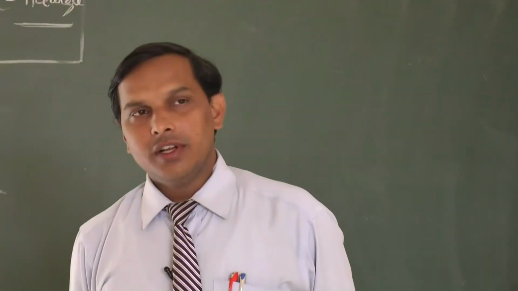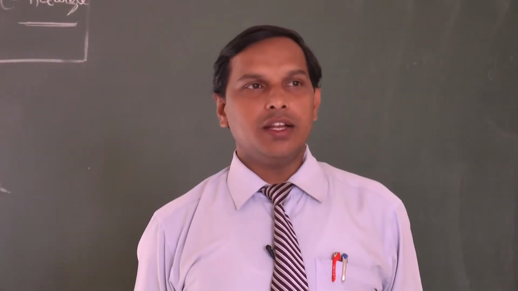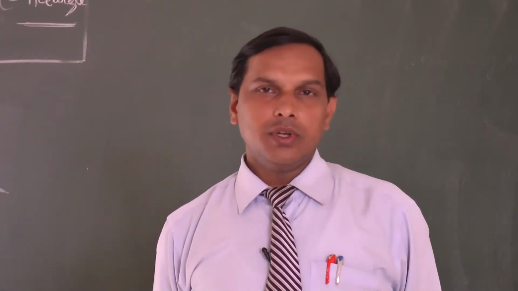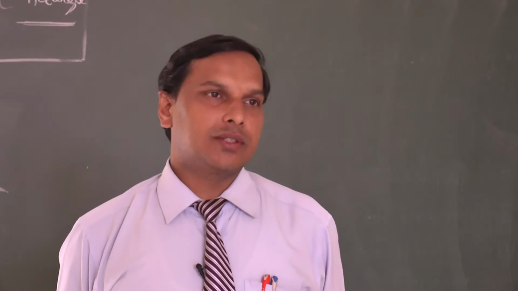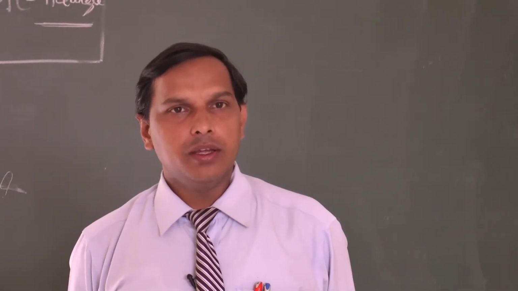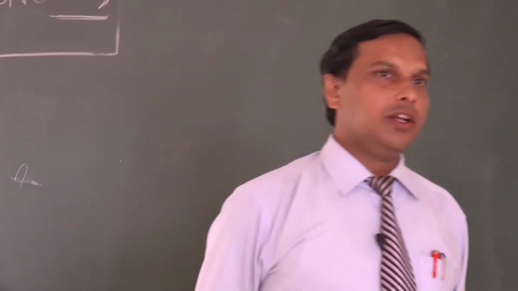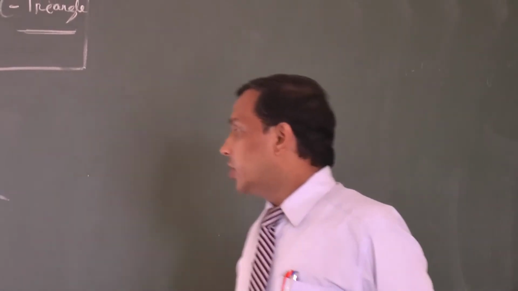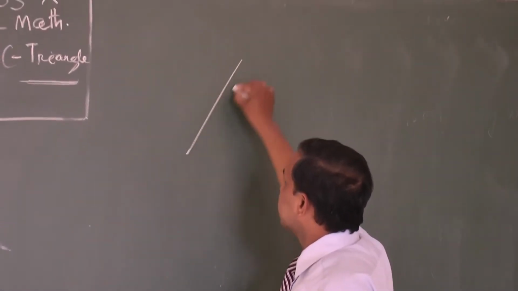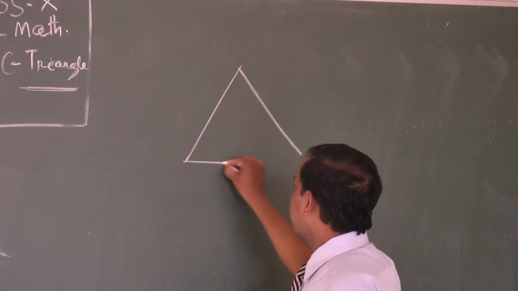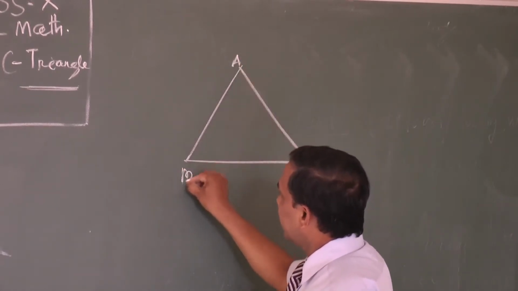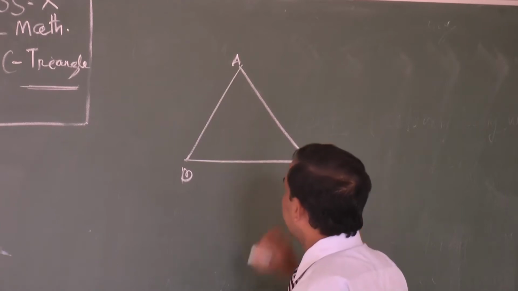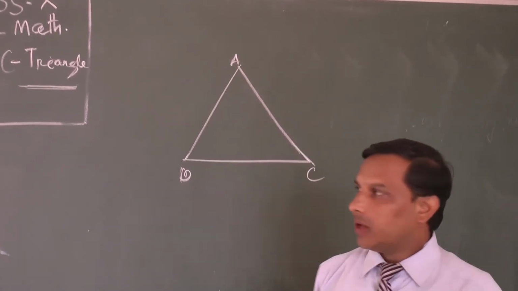If you ask the students what a triangle is, the answer comes suddenly: a triangle is a polygon bounded by three sides. The polygon bounded by three sides and three angles is called a triangle.